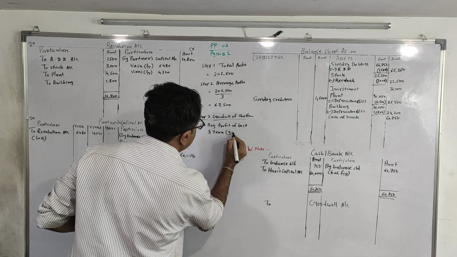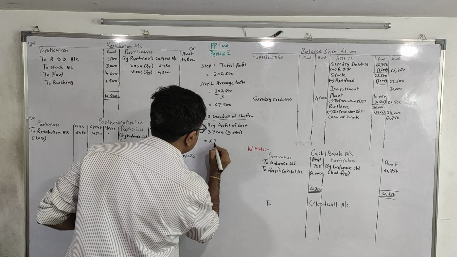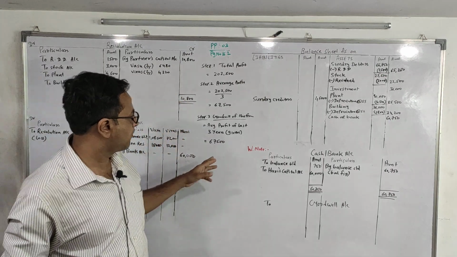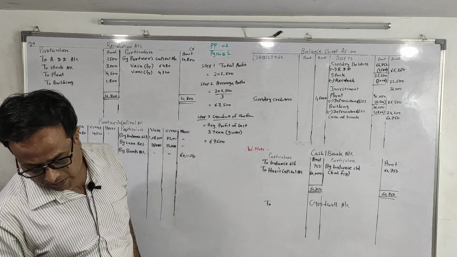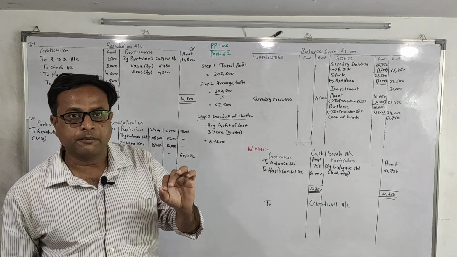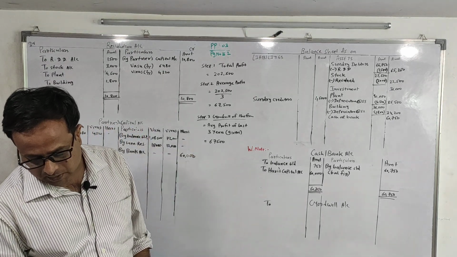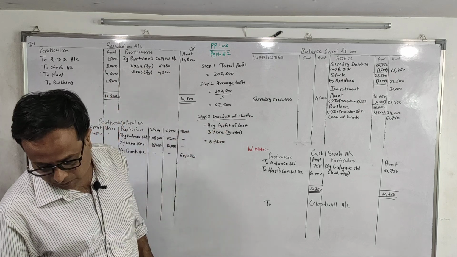This is given in the question. So goodwill of the firm will be 67,500. Read it again: value of the goodwill of the firm fixed at average profit of last 3 years. So this is how we have come to the goodwill of the firm.